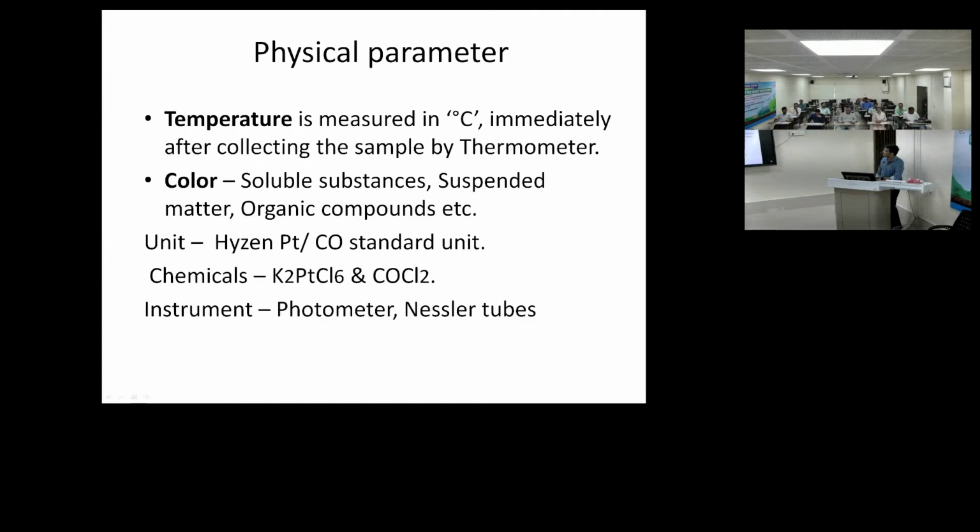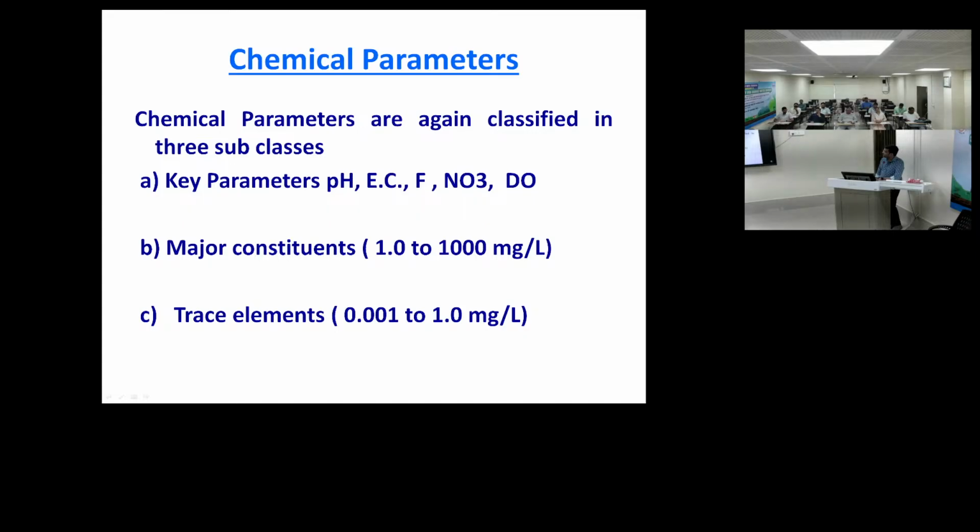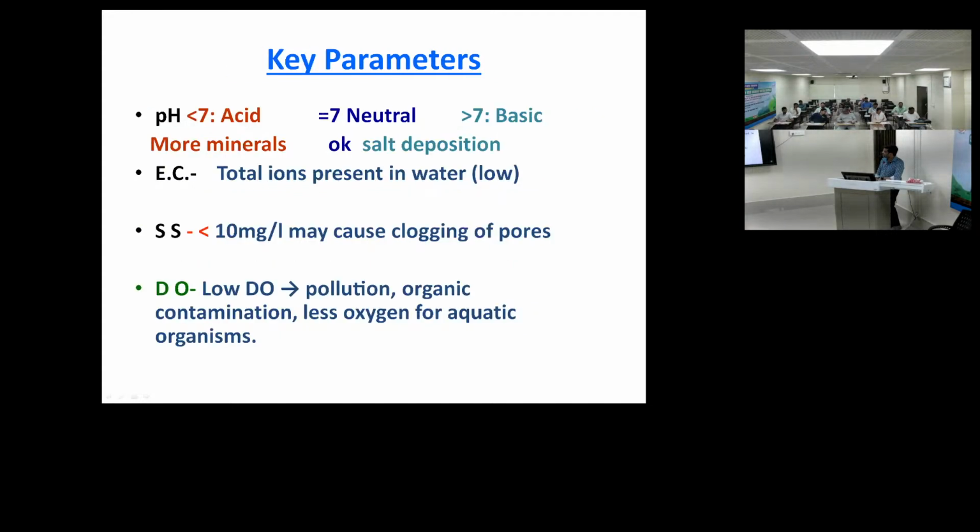So these are general physical parameters like temperature and color. Key chemical parameters are pH, EC, fluoride, nitrate, DO, and major constituents. I have already discussed these things. Now coming to pH: when pH is less than 7, we call it acidic. When it is exactly 7, it is neutral, and greater than 7 means it is basic.